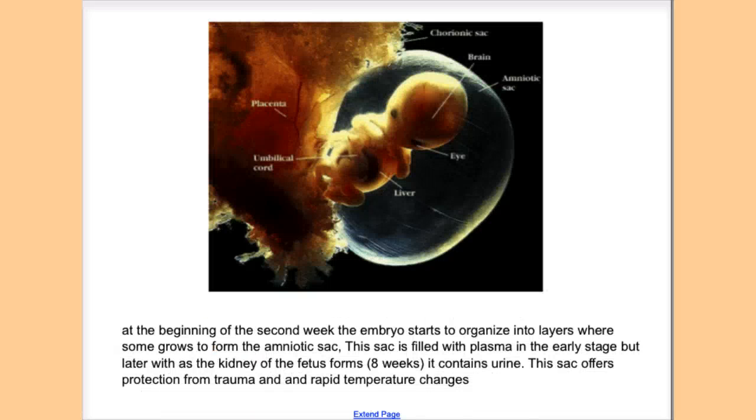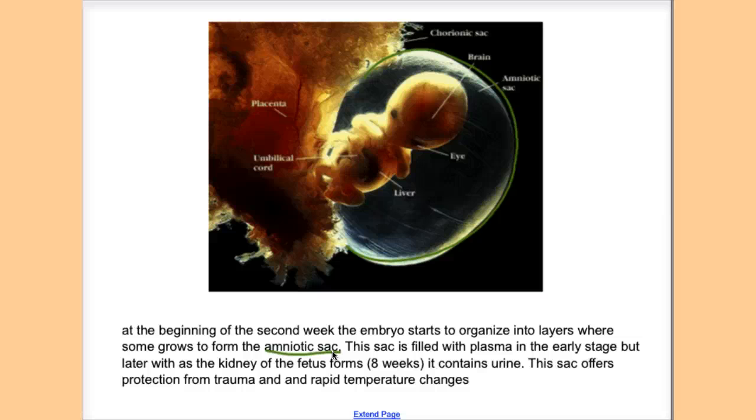So after implantation, at the beginning of the second week, the embryo starts to form, where layers of cells start forming what is called the amniotic sac. I'm going to underline this word here, the amniotic sac. Now this amniotic sac is filled with fluid. It's filled with plasma that was obtained from the mother, and that is the early stage. After about 8 weeks, when the fetus starts to form, it will contain urine also, because that's when the kidney of the organism starts to develop, and once the kidney develops, urine can pass, so the sac is then filled with plasma and urine.